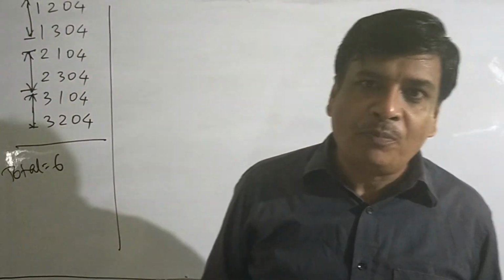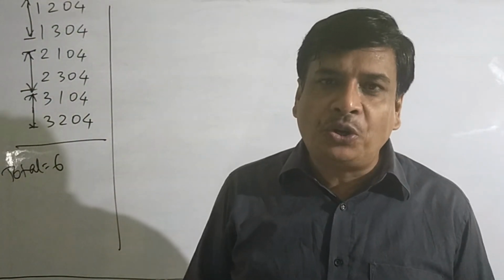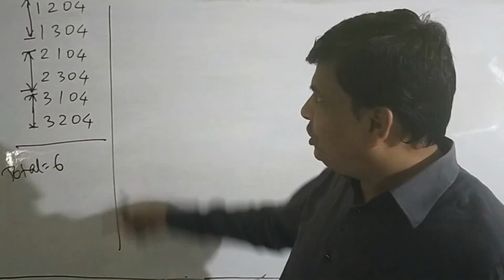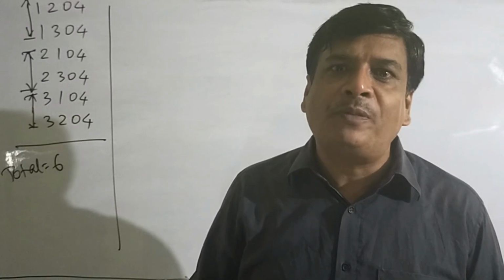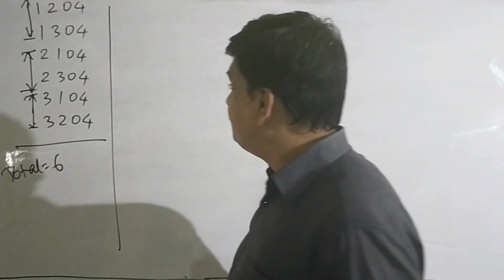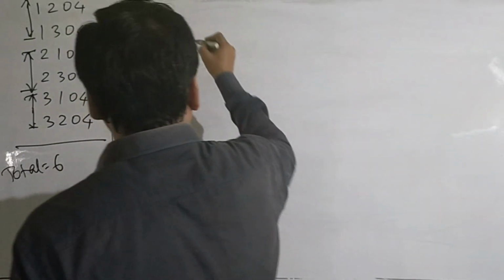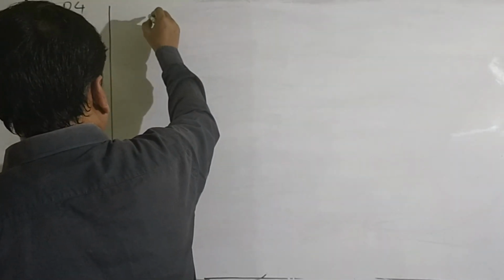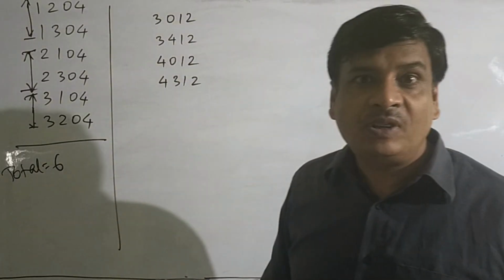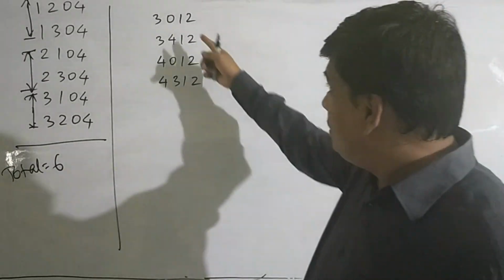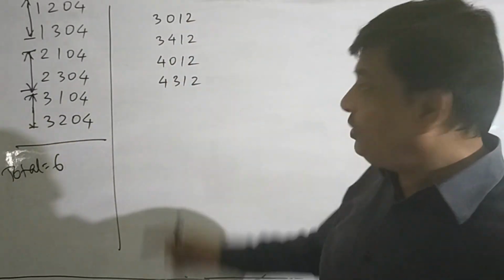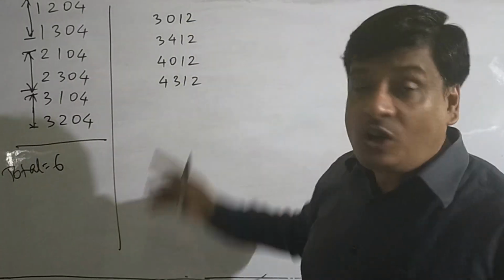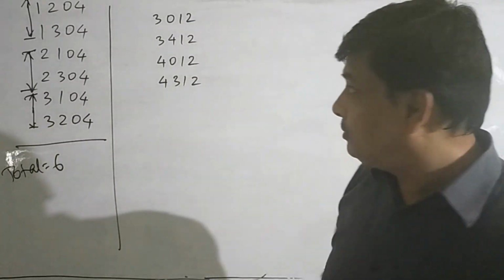These numbers are formed from the digits 0, 1, 2, 3 and 4. These numbers are of 4 different digits, and these numbers are divisible by 4. The last 2 places are filled up or fixed by the digits 1 and 2, that is 12. As 12 is divisible by 4, all these numbers are divisible by 4.